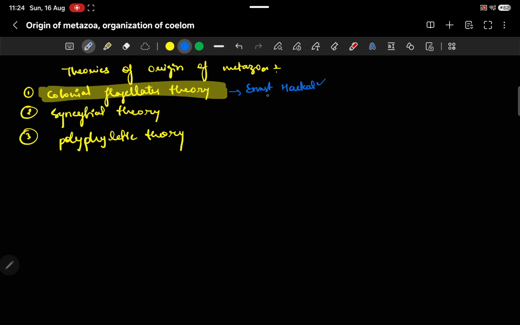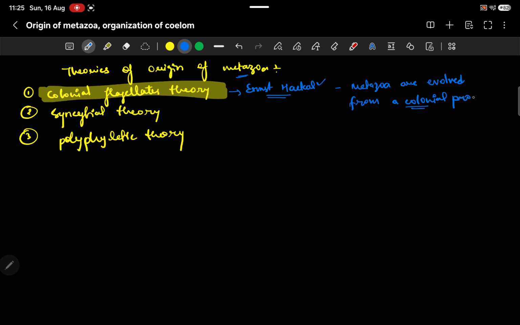Haeckel was the one who gave this theory, and according to this, the basic idea is that multicellular organisms, the metazoa animals, evolved from a colonial flagellated protist.